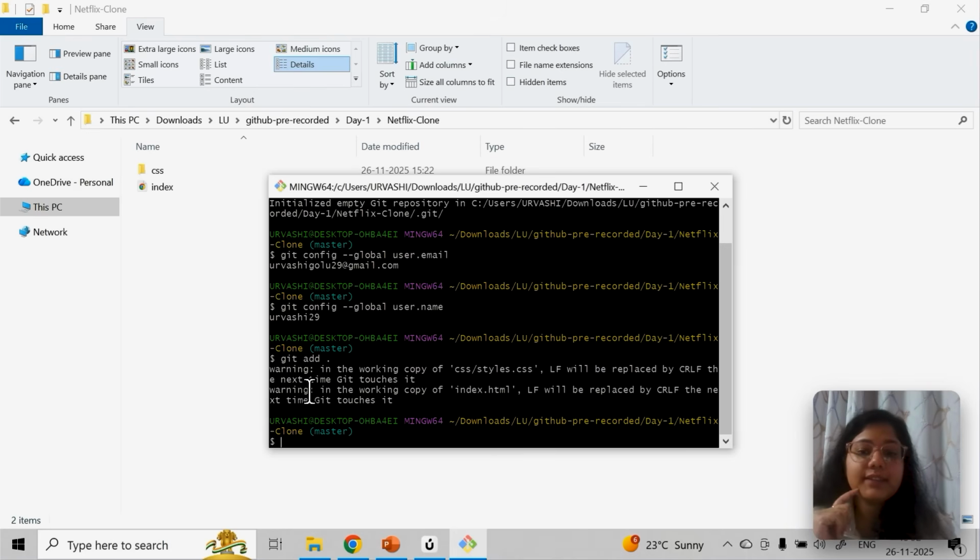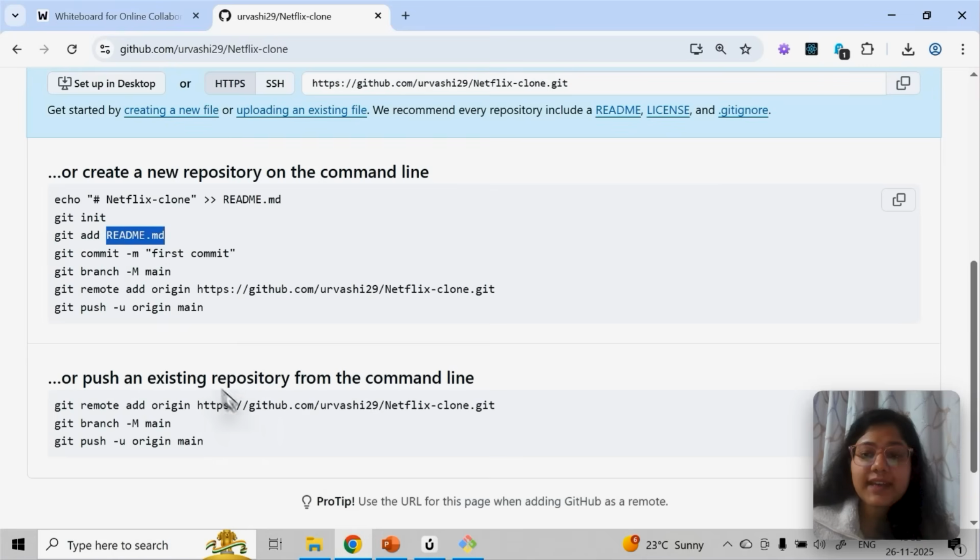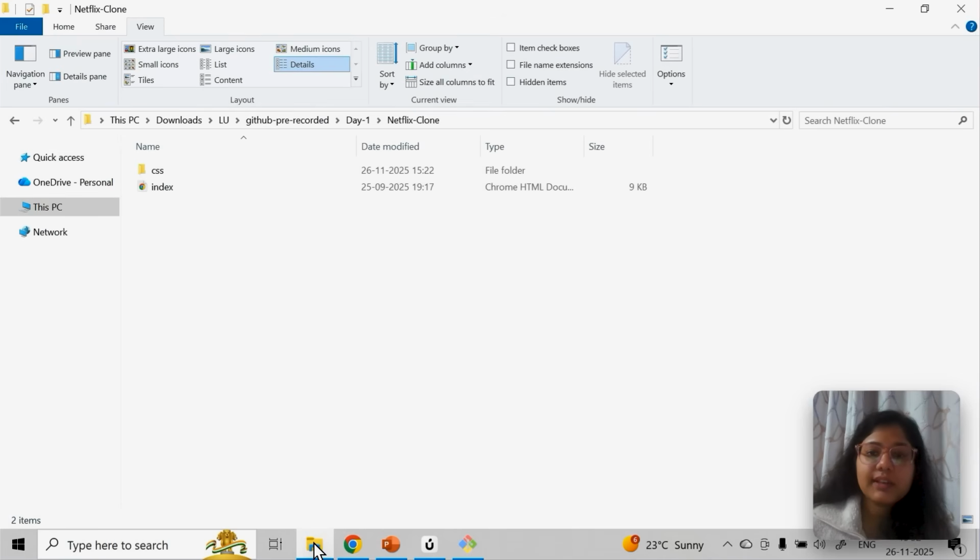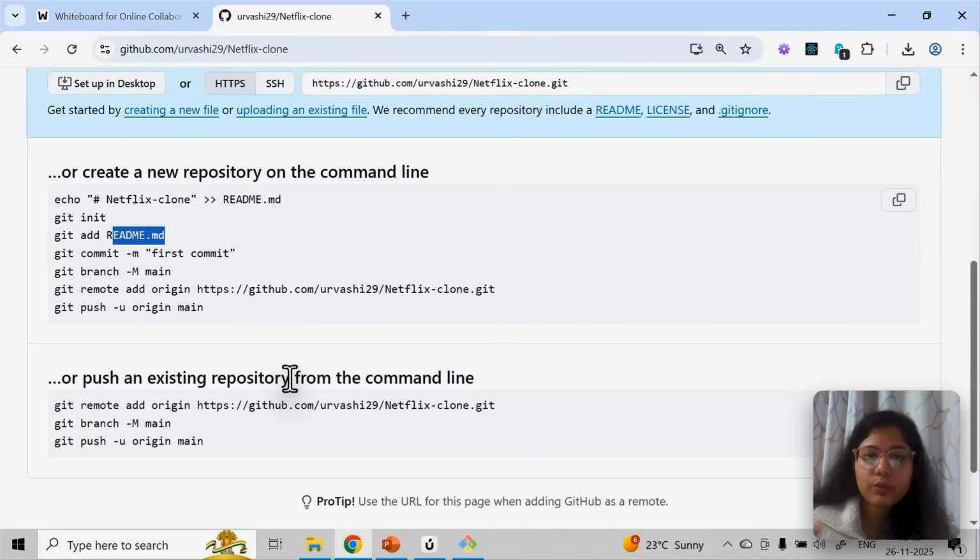Now what is the next step? So you have done add. This add readme is nothing but git add and the file name, just like I showed you with the CSS folder. They are assuming I have some readme file here, which I have not added. I'll talk about it later.